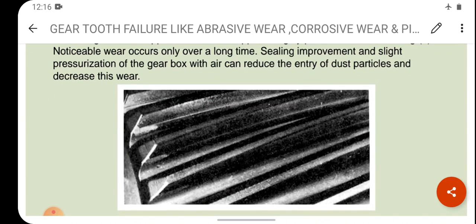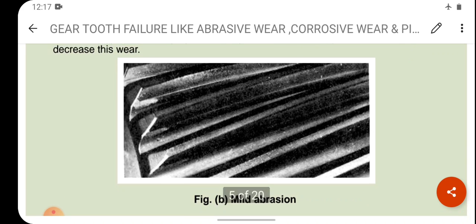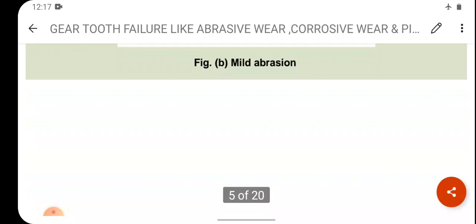So noticeable wear occurs only over a long time. Sealing improvement and slight pressurization of the gearbox with air can reduce the entry of dust particles and decrease this wear. How can we reduce this? Improvement of sealing and slight pressurization of the gearbox with air can reduce the entry of dust particles and decreases this wear. So this is figure number B, that is mild abrasion.